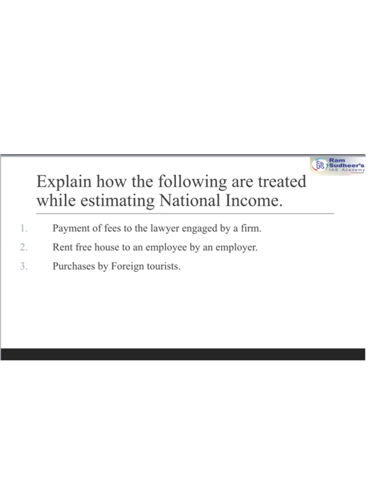Let's go to the next slide here. Payment of fees to the lawyer engaged by a firm. Now, this is a tricky question. This firm is an independent entity, and when we are calculating the output of this firm, or when we use this gross value addition, we have to remove the intermediary consumption. So this payment of fees to the lawyer engaged by a firm is an intermediate consumption for the firm, and therefore it will not be included in the calculation of national income. It is very important.